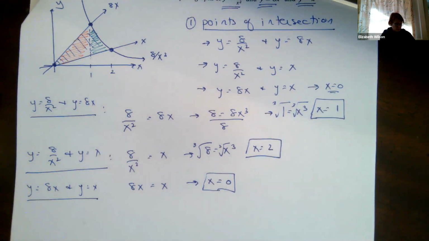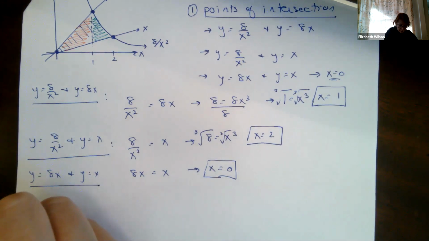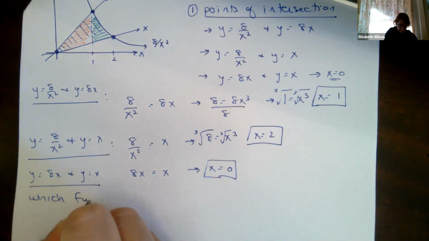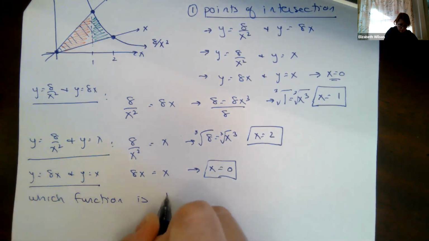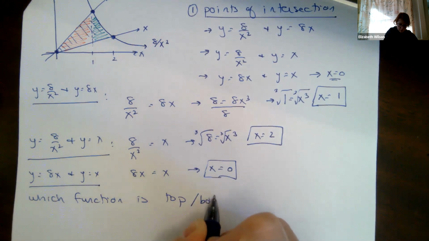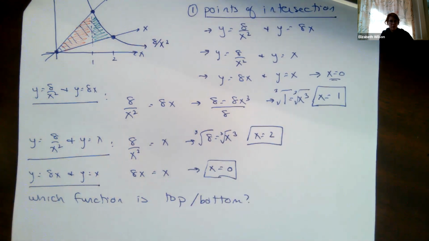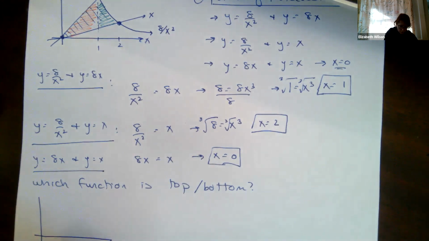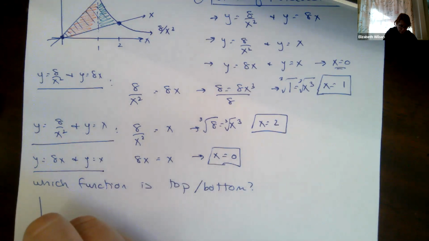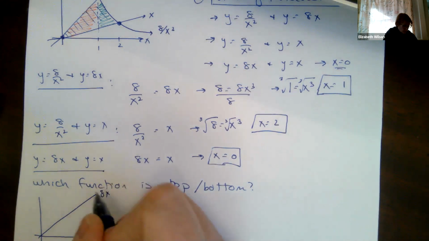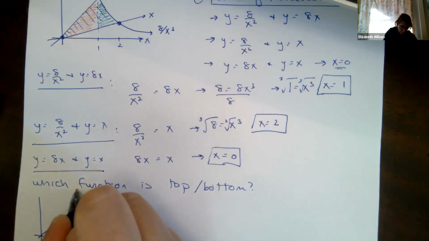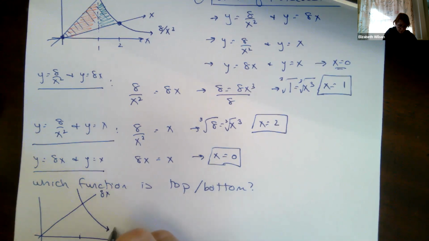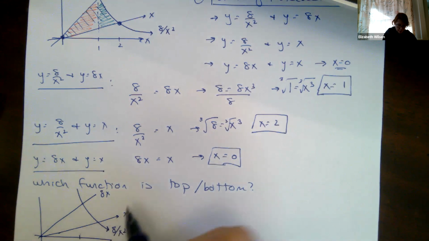So let's draw this out. Okay, because I've got two different intervals that I'm working with. So let's draw it out. I'm going to go from 0 to 1. So here's 8x, and then 8 over x squared, and then I've got like that, and this is x.